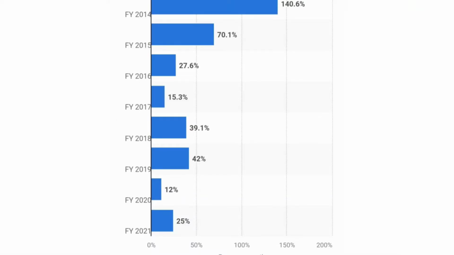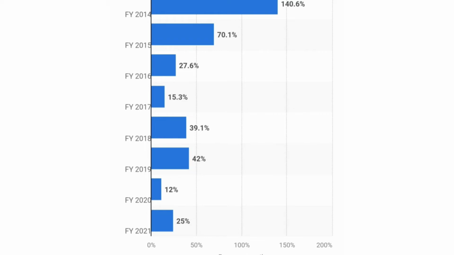Now let's have a look at the revenue growth of Flipkart. This is the chart of the Flipkart revenue growth for the past 8 years. As we look at the year 2014, the revenue growth was at an all-time high of 140%, and it has reduced from there till 2017.